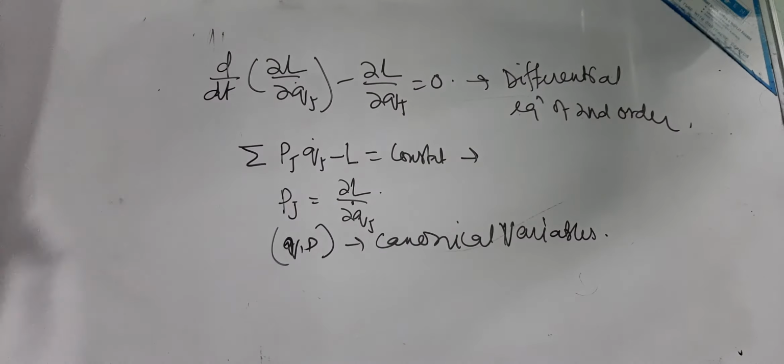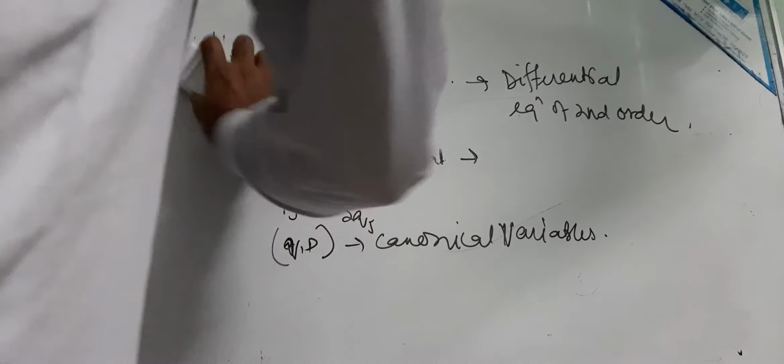Now, in Hamilton's equations of motion, what do we consider? We have assumed that mechanical systems are holonomic, and that the forces are derived from a position dependent or velocity dependent generalized potential.